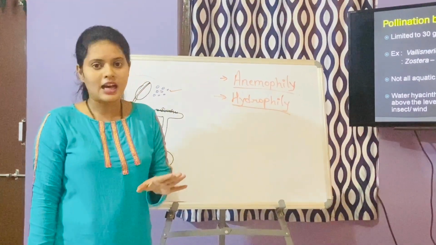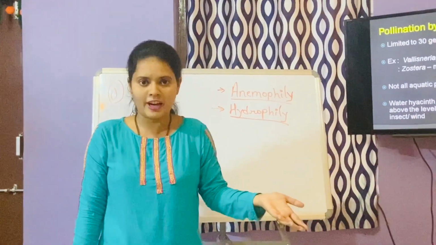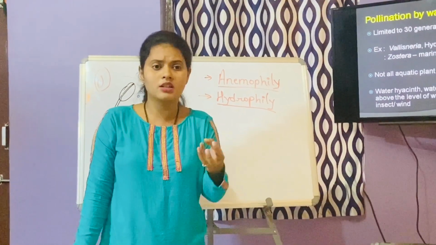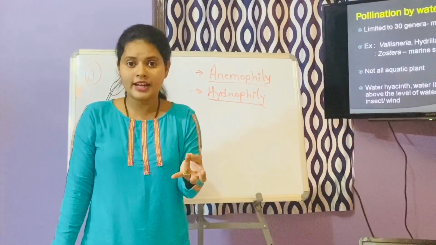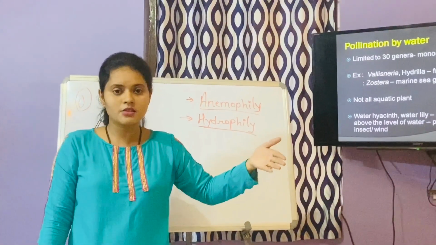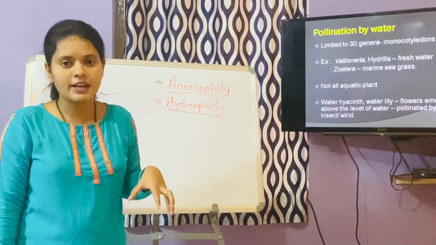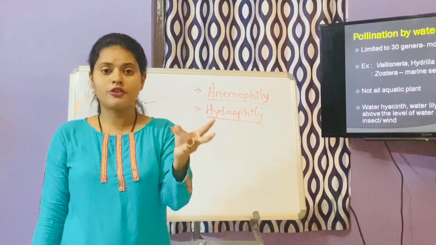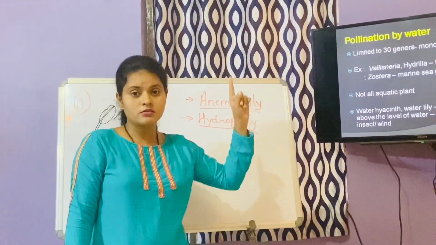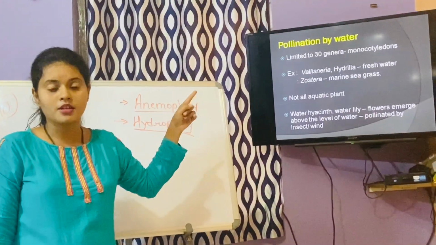Because the majority of flowering plants are found on the terrestrial land, and hardly some we find in the water. Now which other plants will we find in the water? Normally the algae we find. Bryophytes too, because, as you know, male gametes transfer to the female gametes through water, so they need to be present in the water. Some pteridophytes are also found near water areas. So algae, pteridophytes and bryophytes.